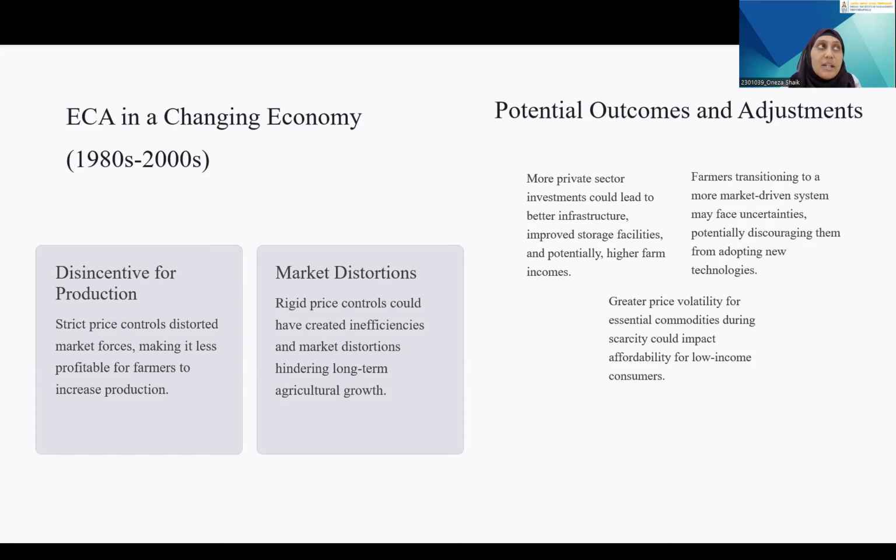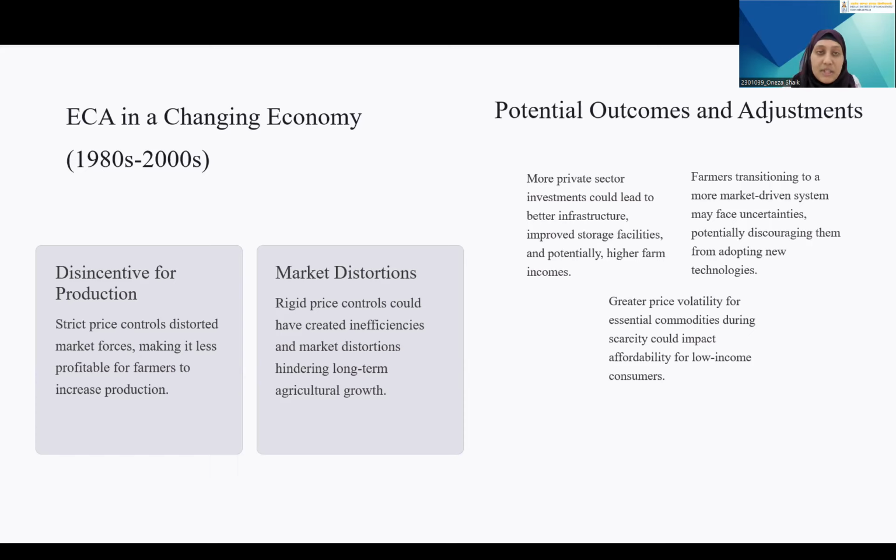Additionally, N95 masks and hand sanitizers were also included in this act because those were of national importance during those times. Second factor was focus on exceptional circumstances. It said that the government will intervene only if there is a calamity or a drought or a sharp price rise that can threaten the food security. This intervention can involve setting MSPs or undertaking procurement operations to make the prices to remain affordable.